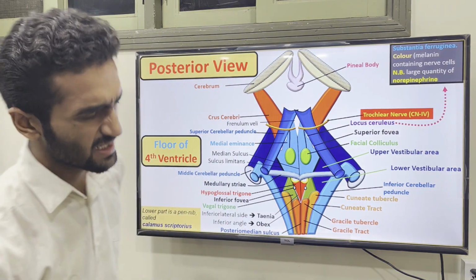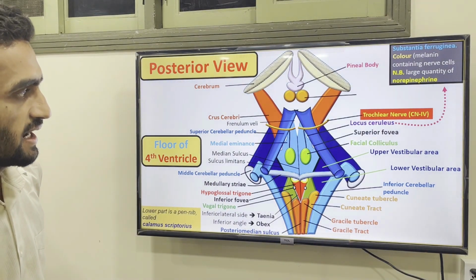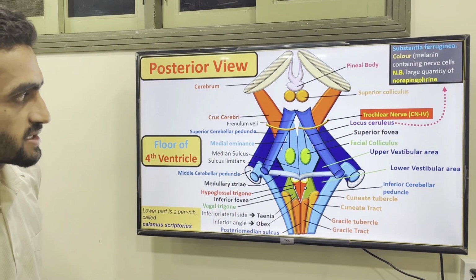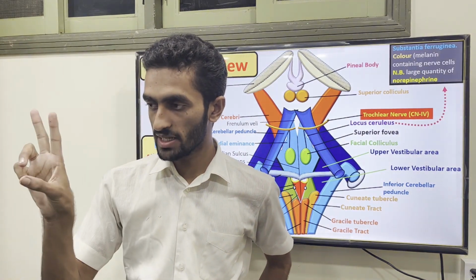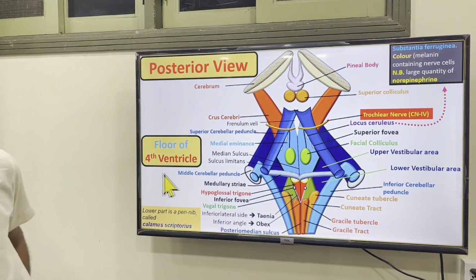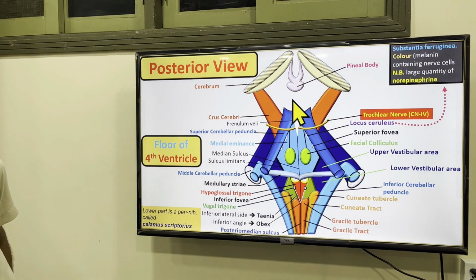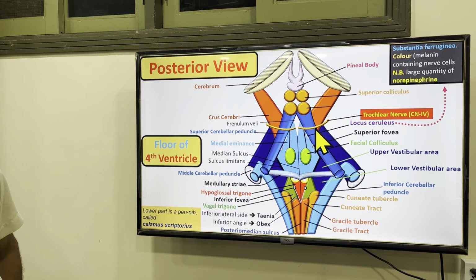Okay. So the major important thing you will see in the back of the midbrain are the superior colliculus and the inferior colliculus. There are four: two superior, two inferior. You can see here, this is your superior colliculus, and the other one is the inferior colliculus.